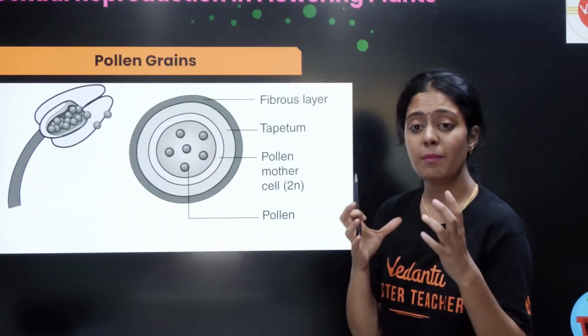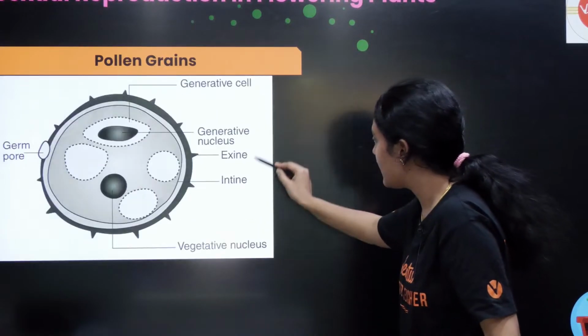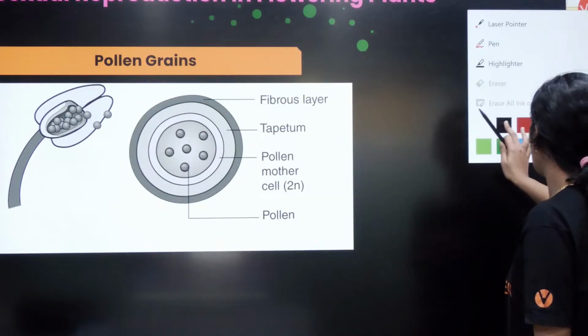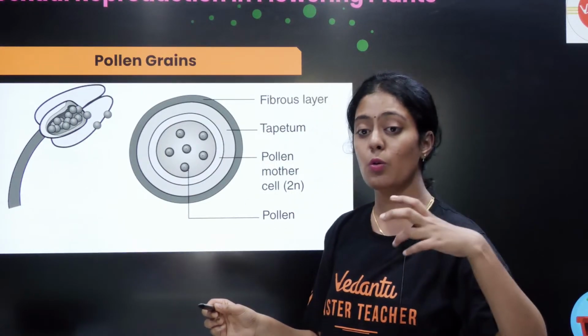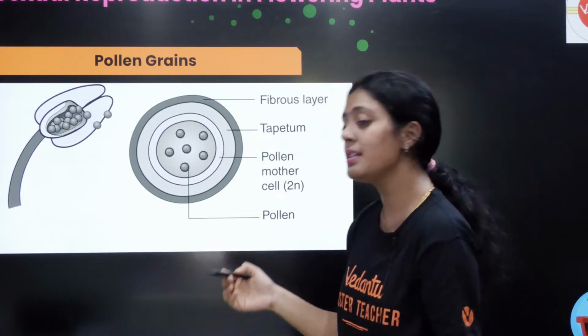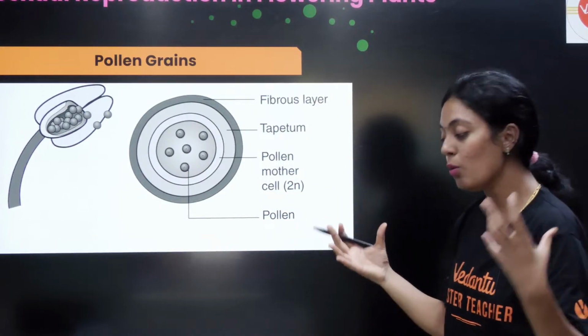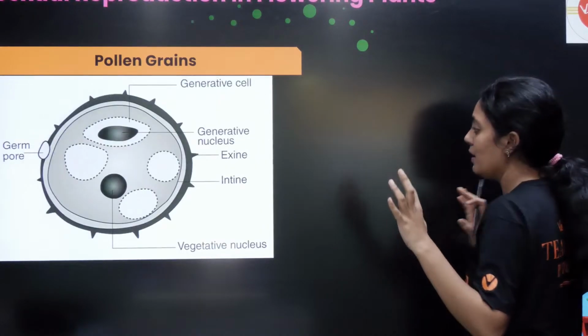Yeah, இப்போ என்னன்னு பாருங்க, இதுதான் உங்களோட pollen grain. Okay, pollen mother cell வந்து diploid. Okay, so your pollen mother cell is diploid and the pollen mother cell, or your microspore mother cell ன்னு சொல்லுவோம், that undergoes meiosis to produce your microspore. The microspore tetrad now develops into pollen grain. Is my screen clear? Please everyone let me know.